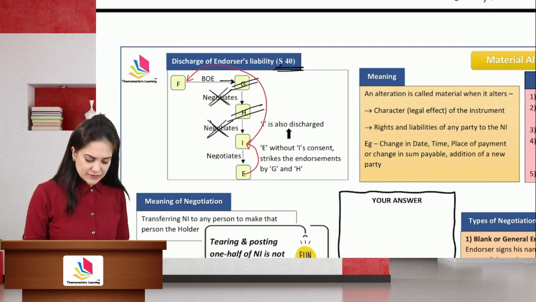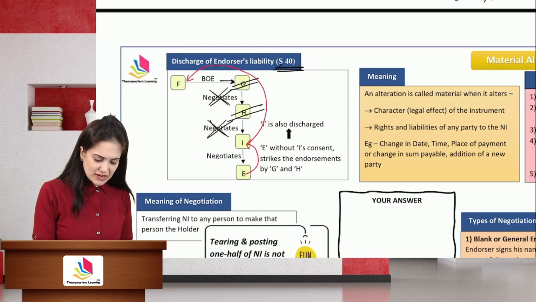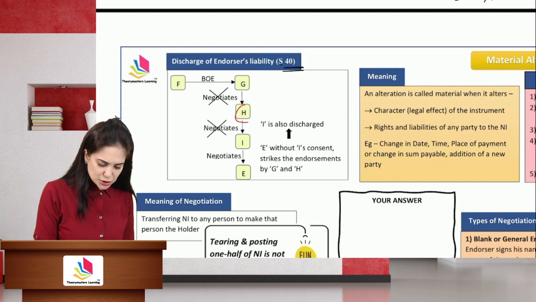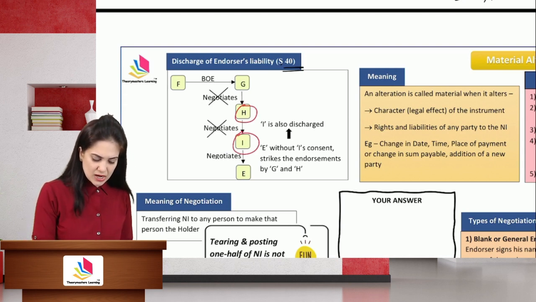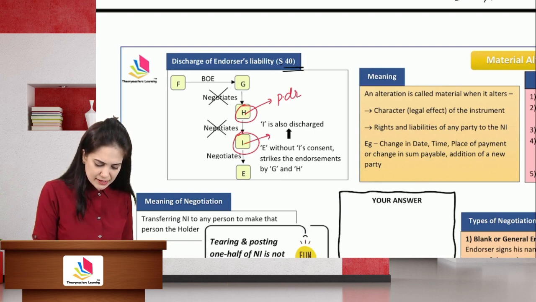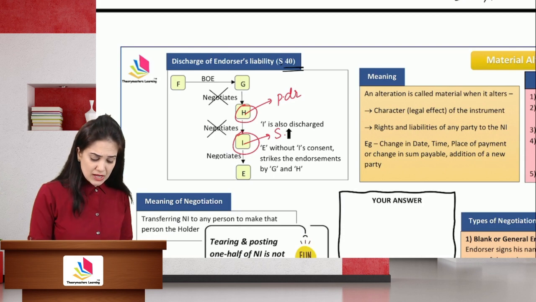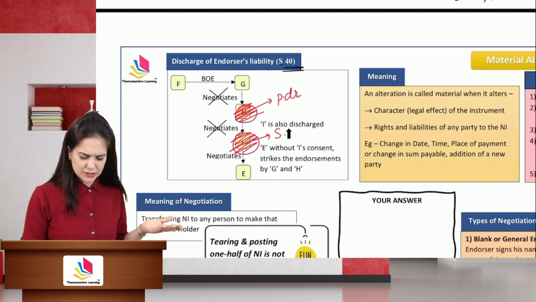Law says that as far as H and I are concerned, students pay attention to this. As far as H and I are concerned, H is the principal debtor and I is the surety. Yes, H is the debtor and I is the surety. If your debtor is discharged, automatically surety is also discharged.